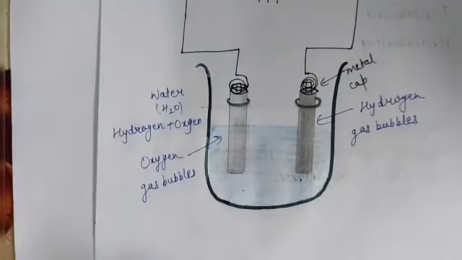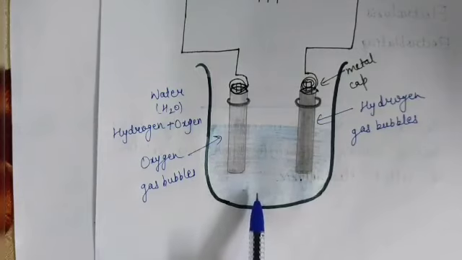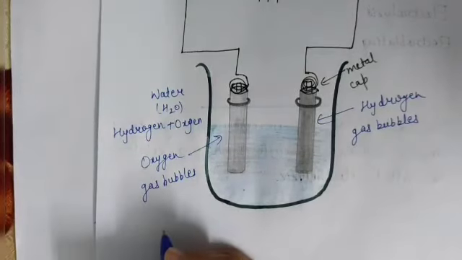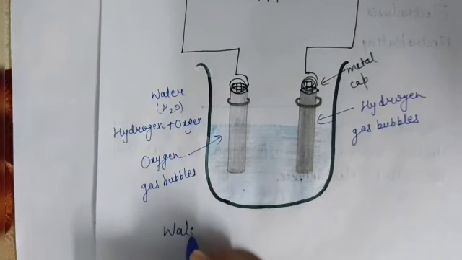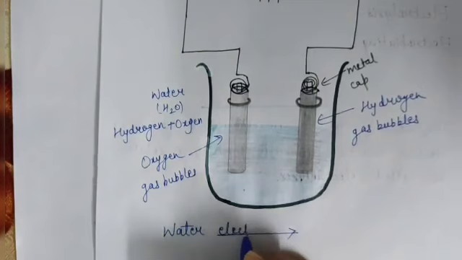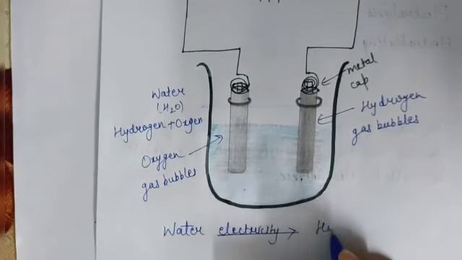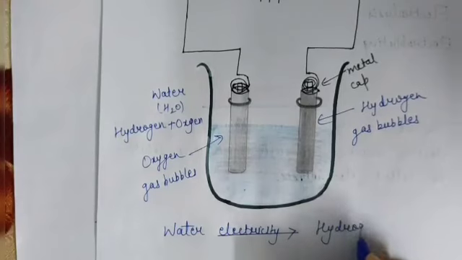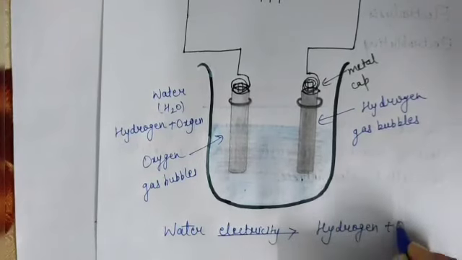This formation of gas bubbles indicates that a chemical reaction is taking place, and the chemical reaction is: water, on passing electricity, gives hydrogen and oxygen gas bubbles.